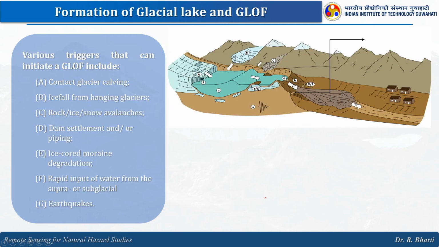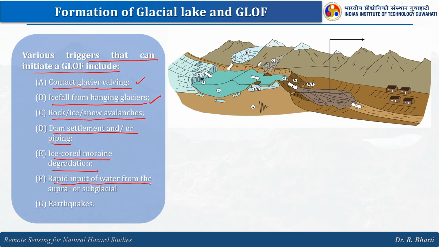Now, let us understand the various triggers that can initiate a GLOF. So, the contact glacier calving, that we have seen in the previous few slides. Ice fall from hanging glaciers, right. So, this Rishikesh valley was one of the examples. Then rock, ice or snow avalanches, dam settlement and or piping, ice cored moraine degradation, rapid input of water from the supra or subglacier, and any other earthquake, an earthquake can also trigger this GLOF event.